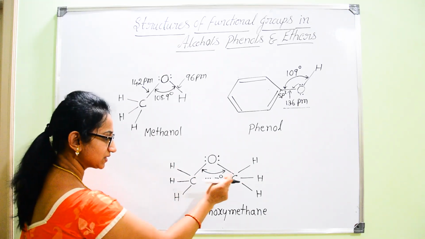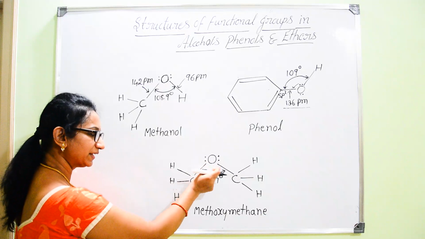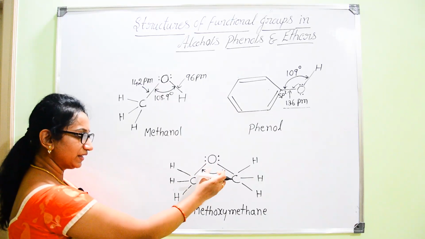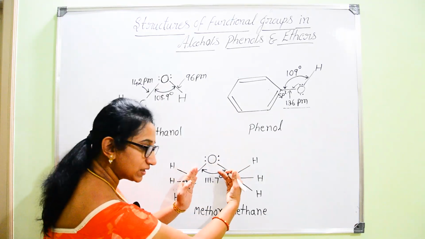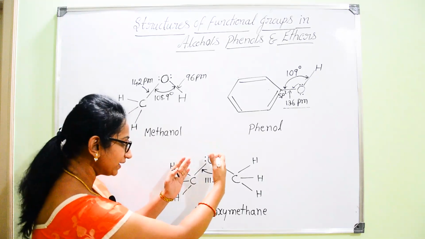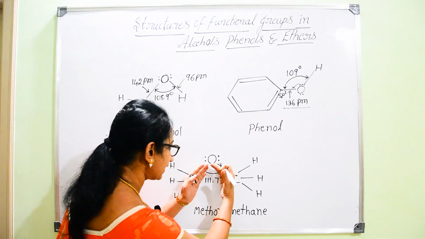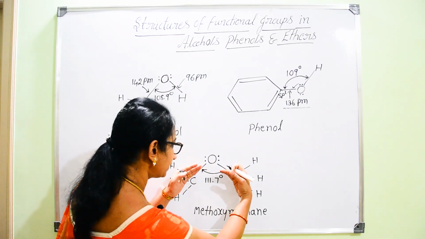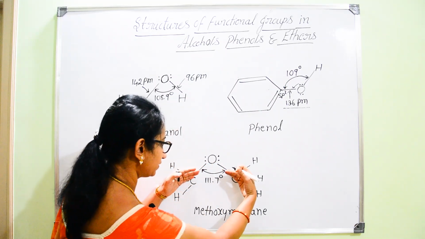Hence, due to the presence of two bulky groups on either side of the oxygen, if these bulky groups come closer together, they cause steric repulsion. So, to avoid that steric repulsion, they expand away from each other. They try to remain away from each other.